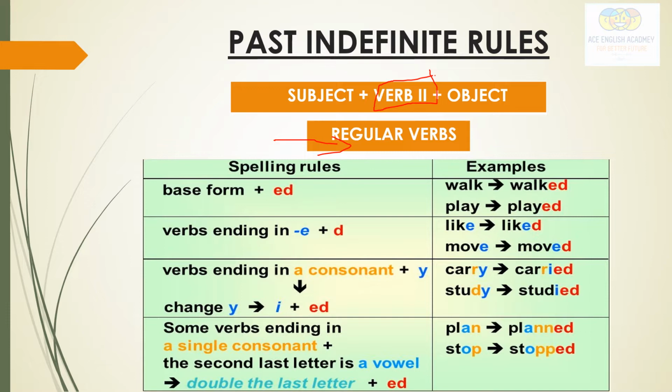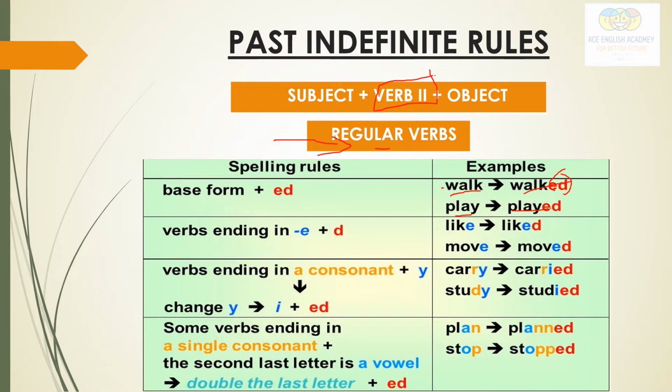See here, in regular verbs, what is added to convert them into the second form of the verb? This is the first form of the verb: walk, walked, play, played, like, liked, move, moved. So you can notice what we have added: ed. Just by adding ed to the verb, we change it into the second form of the verb. So here are certain spelling rules. To any verb we add ed, it is converted to its second form.